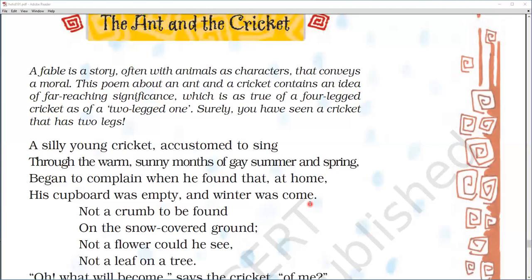That is why the cricket is being addressed as a silly young cricket, who is accustomed to sing. He just keeps singing the whole day through the warm sunny months of gay summer and spring, whether it's a gay summer day or a spring day.